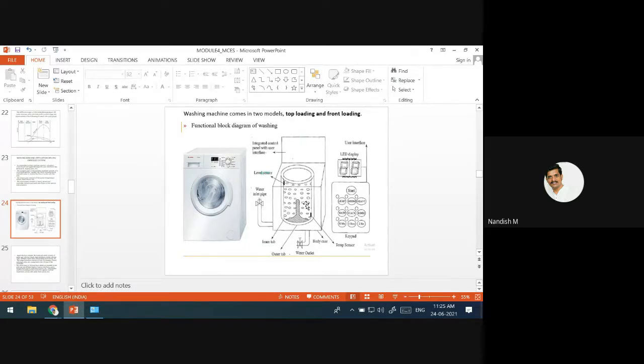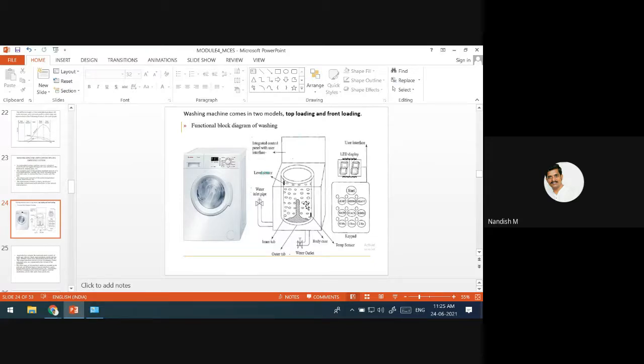It is a motorized agitator that is going to rotate. In top loading, the agitator twists back and forth, and it pulls the cloths which are inside from the bottom to the top.